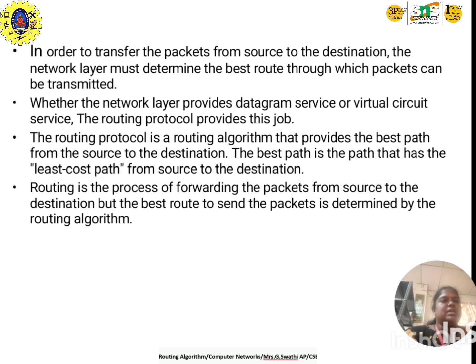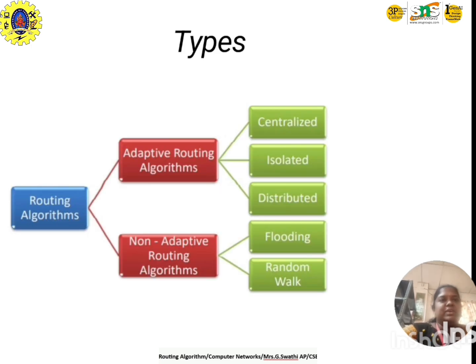Routing is the process of forwarding the packet from source to destination, but the best route to send the packet is determined by the routing algorithm. We have types here: adaptive routing algorithm and non-adaptive routing algorithm. Adaptive routing algorithms are centralized, isolated and distributed. Non-adaptive routing algorithms are flooding and random walk. Let's see them one by one.